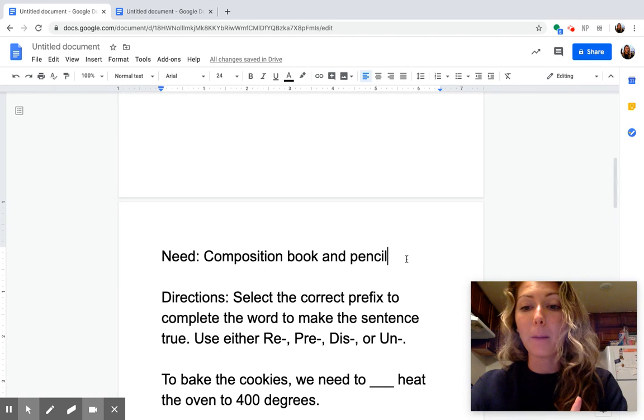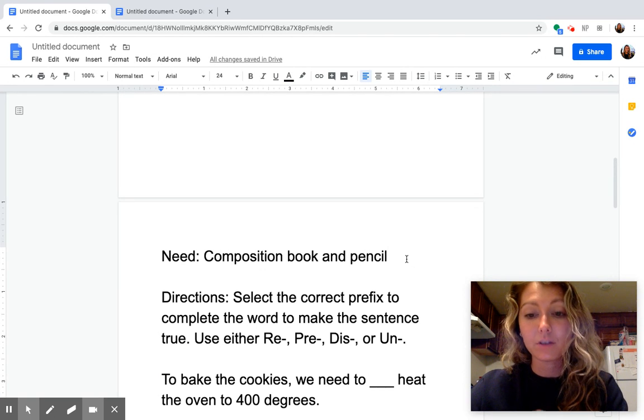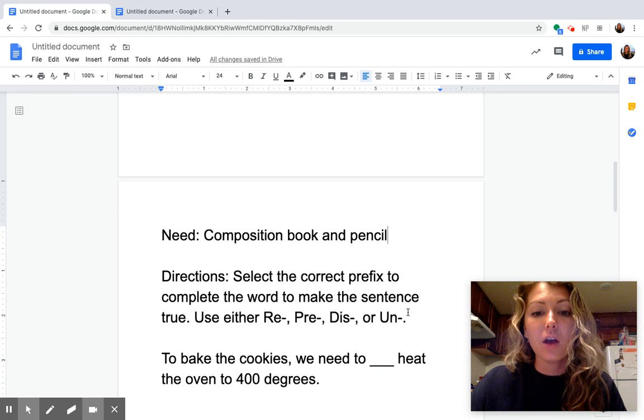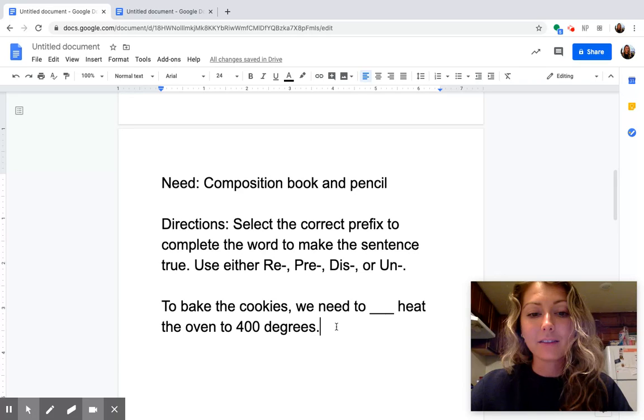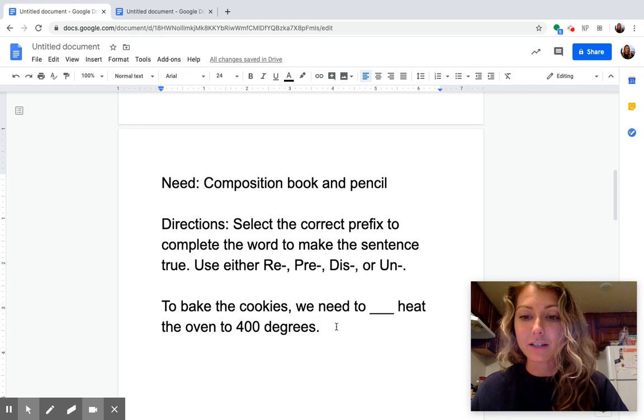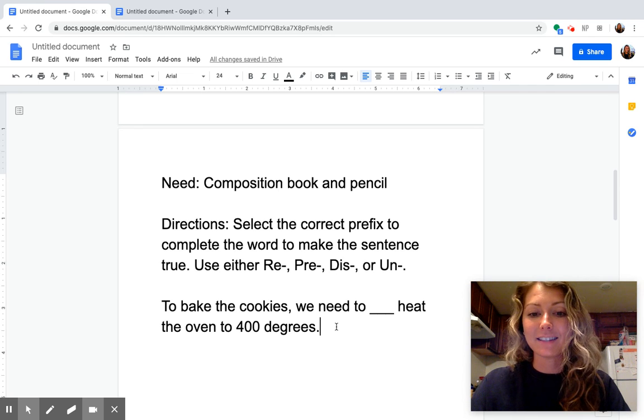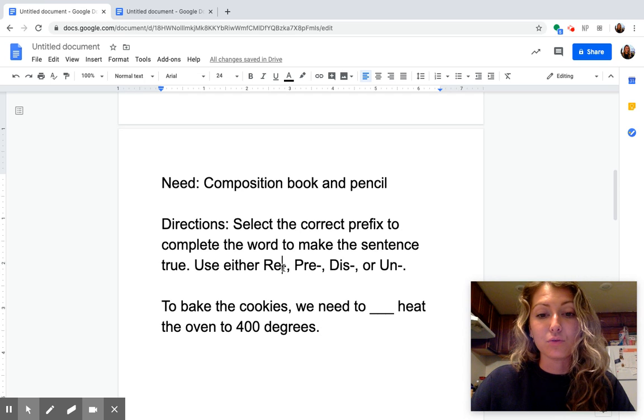Today you're going to need your composition book and a pencil so that you can follow along with our work. Your directions: select the correct prefix to complete the word to make the sentence true. Use either re, pre, dis, or un. To bake the cookies, we need to blank heat the oven to 400 degrees. Go ahead and write this sentence down in your composition book, and we're going to identify together. Do we need to use re, pre, dis, or un?